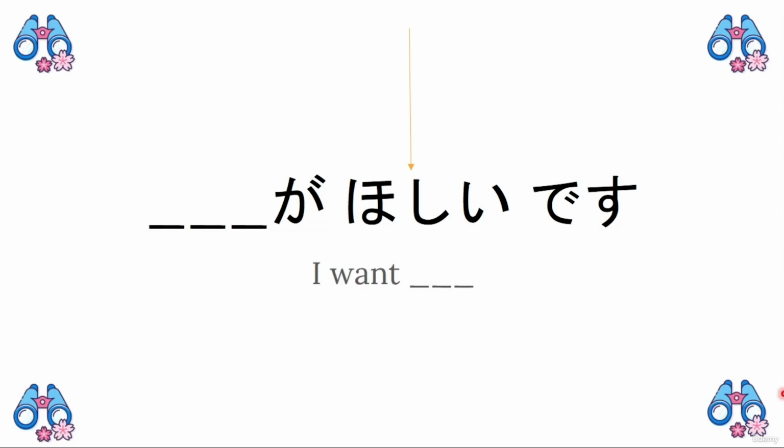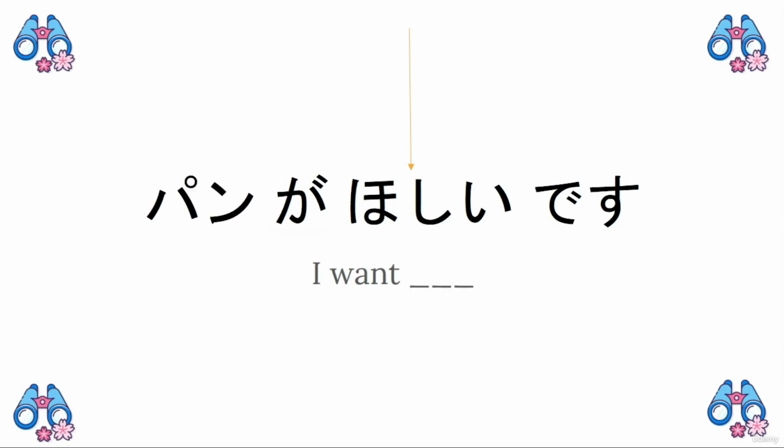People would think this is a bit childish. But for beginner learners, this is totally okay. So if I want to say I want bread, I would say パンが欲しいです。I want bread.